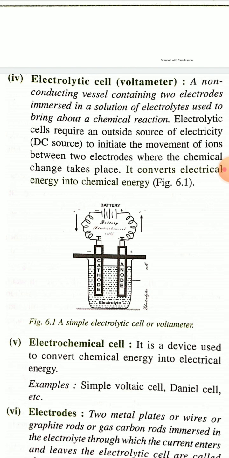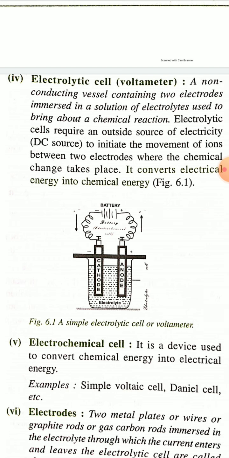An electrolytic cell requires an outside source of electricity, that is a DC source, direct current source, to initiate the movement of ions between two electrodes where the chemical change takes place. That's why an electrolytic cell converts electrical energy into chemical energy.